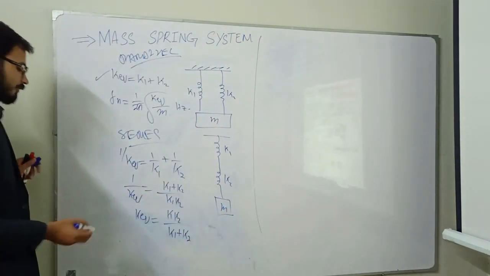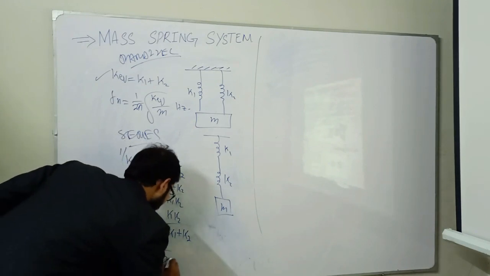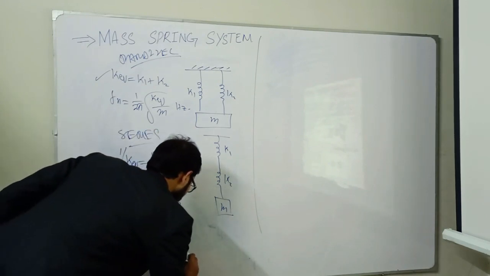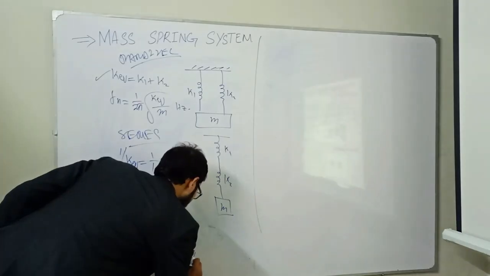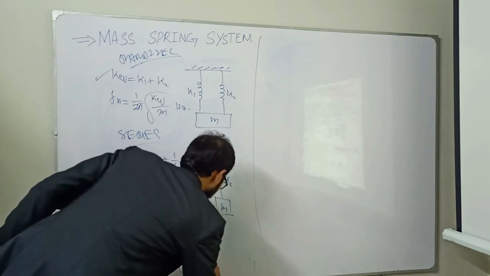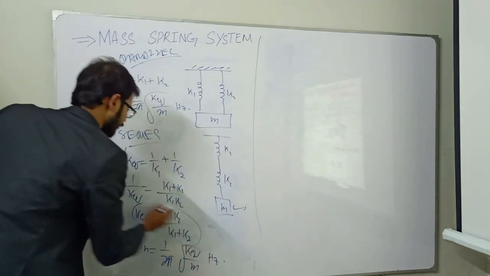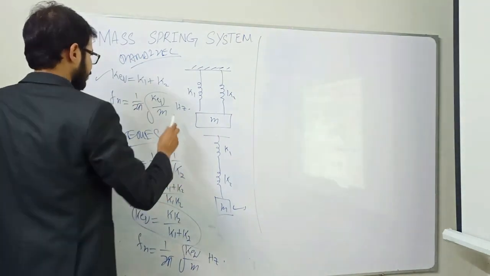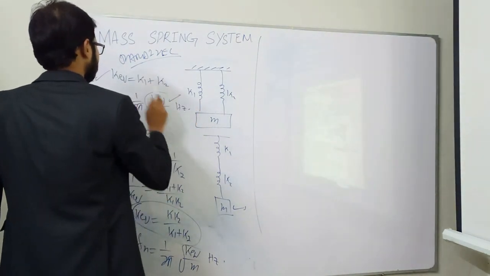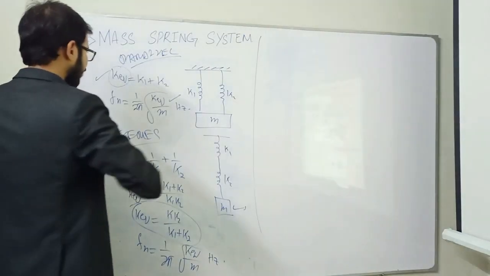So this is the value of K equivalent, and finally we can calculate the natural frequency of the system as Fn is equal to 1 divided by 2 pi into square root of K equivalent divided by m, where m is the mass of this block and K equivalent value will be stated from here, and for this case its value will be stated from here. Let me highlight.